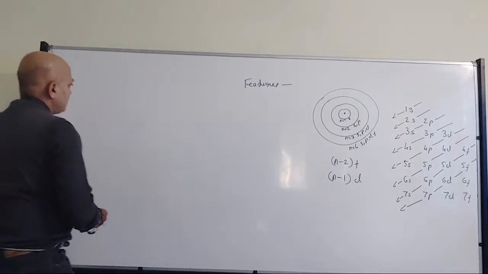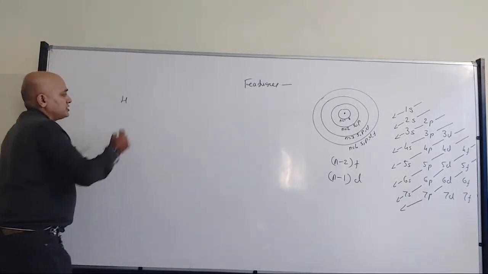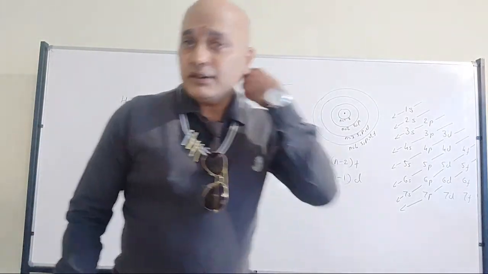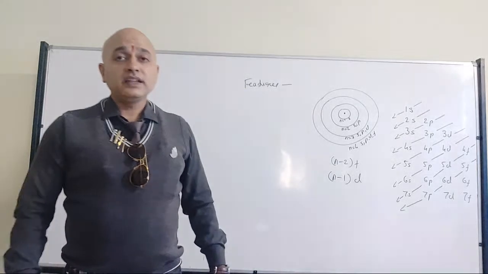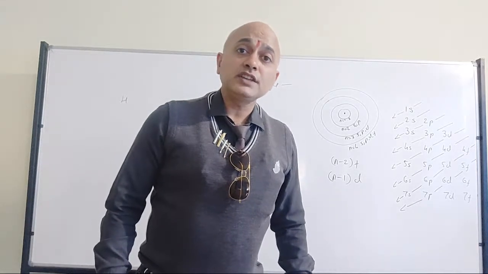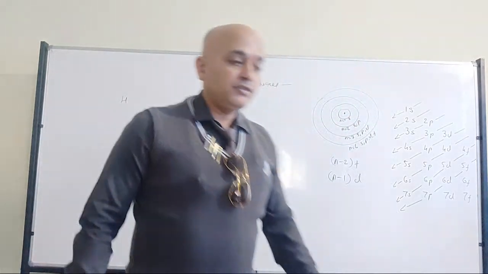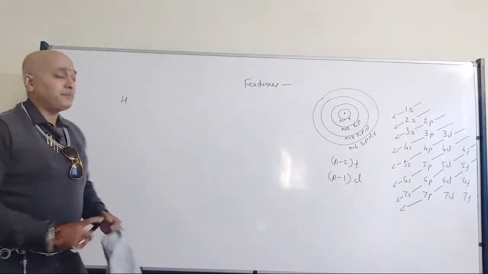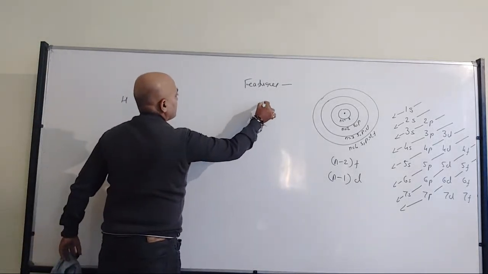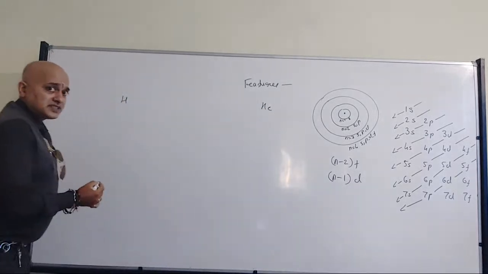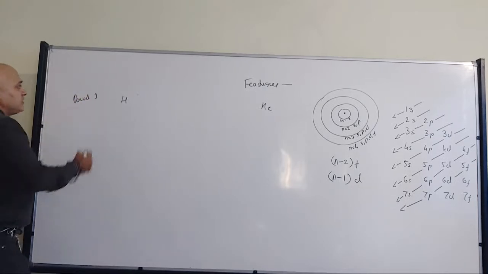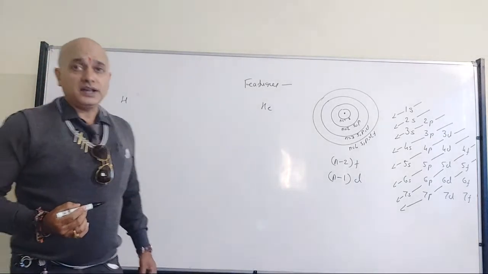Now, if I take the elements, I have hydrogen as the first element, right? Anyway, in your NCERT textbook, hydrogen is given a separate position. Why? I am going to tell that, and you are going to discuss these concepts in your hydrogen topic also. So that's where I have hydrogen, and somewhere here I will mention helium. That I will consider as period 1.